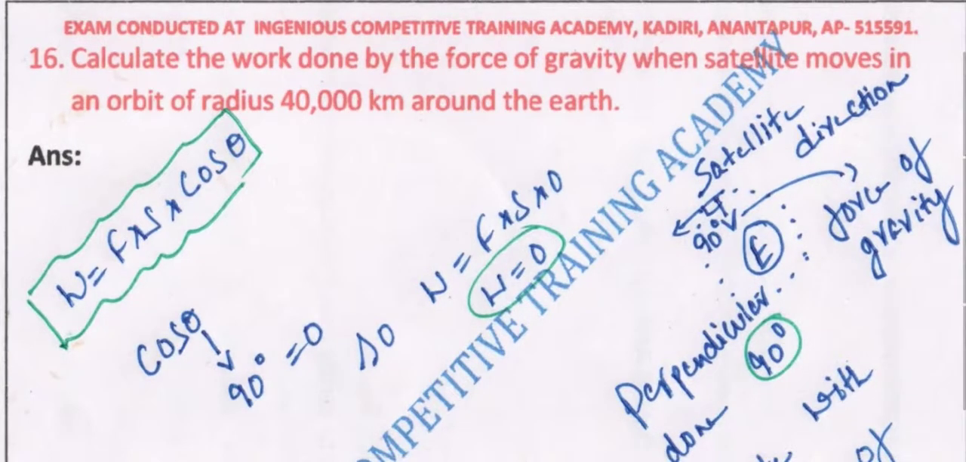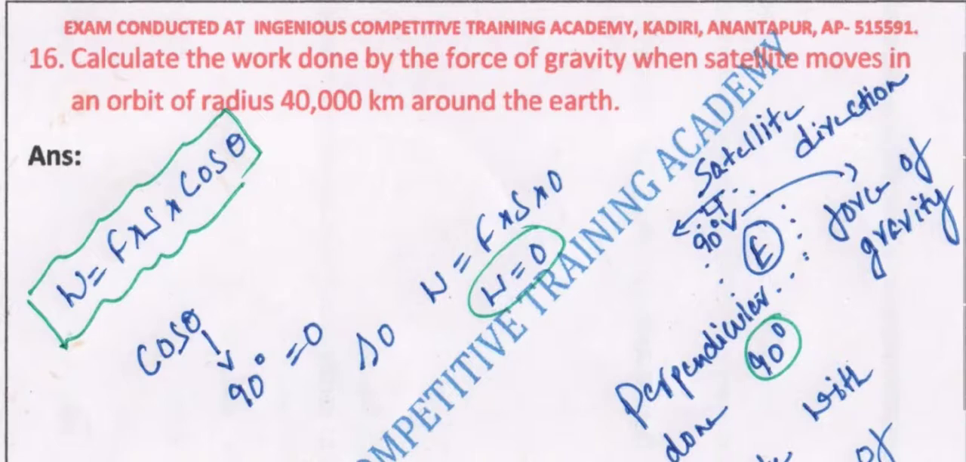Next we have: calculate the work done by the force of gravity when a satellite moves in an orbit of radius 40,000 kilometers around the earth. We knew that we have the moon as the satellite. It is moving around the earth, but the satellite's direction is straight, horizontal, and the gravitational force will always be downwards, that is vertical. So the angle between the horizontal and vertical is 90 degrees.